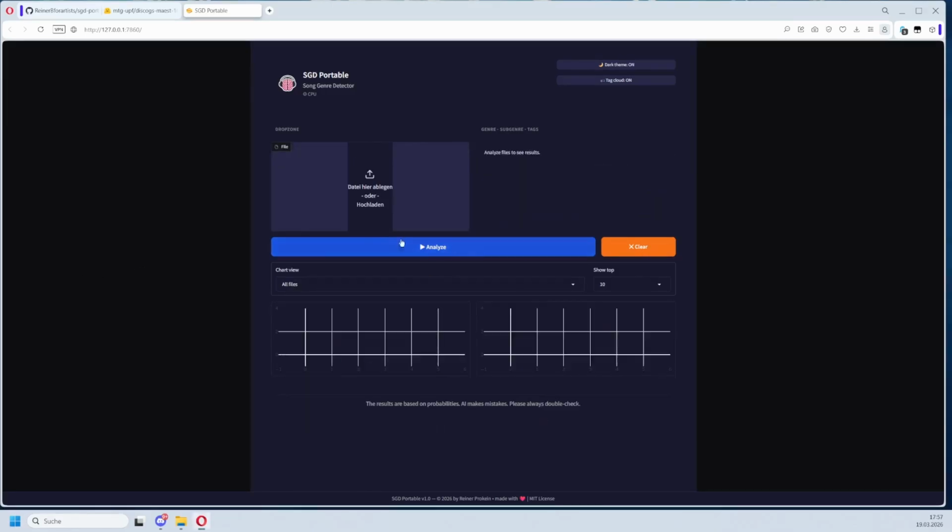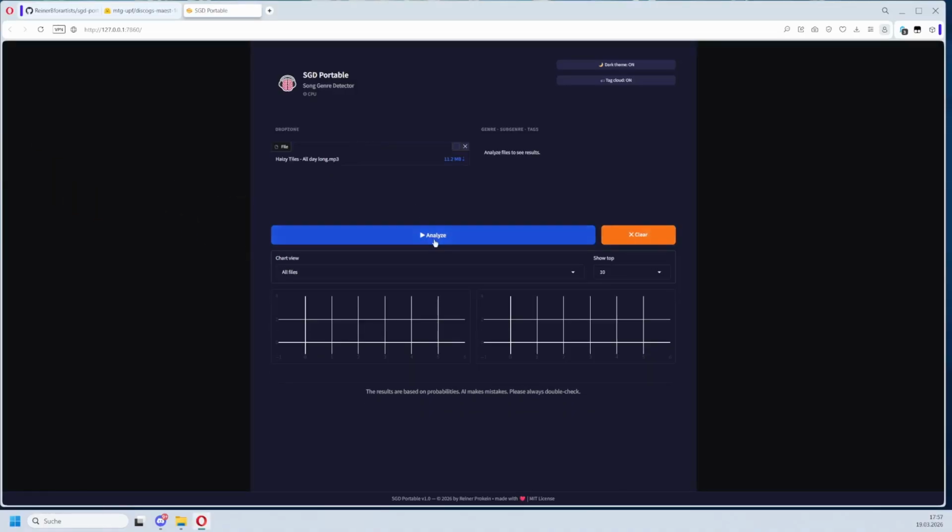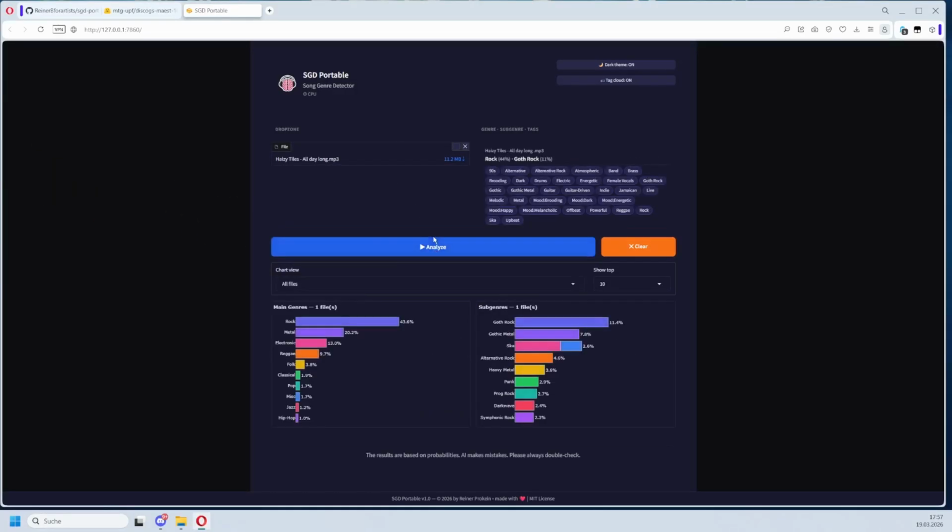Let's first clear it. The software itself is pretty simple. You drag your audio file into the drop zone here, click Analyze, wait a few moments, and you get an estimated result with a nice chart at the bottom. Note that the first one is a bit slower than this here. This was really an eye blink. The first run can take a few seconds.